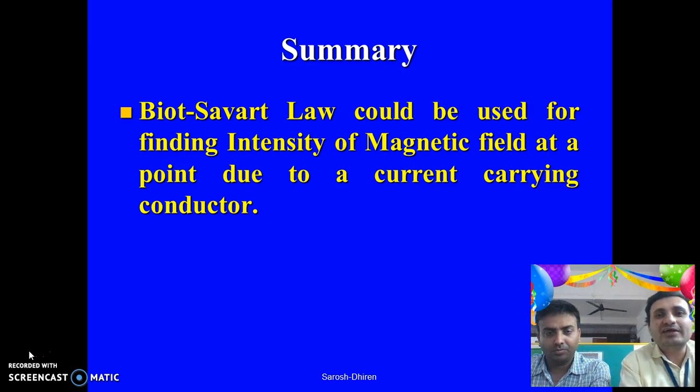So over here we can summarize that Biot-Savart law could be used for finding intensity of a magnetic field at a point due to a current carrying conductor which is placed at any point in that magnetic field.